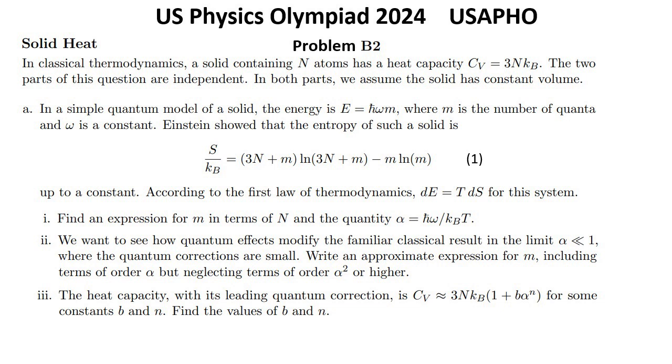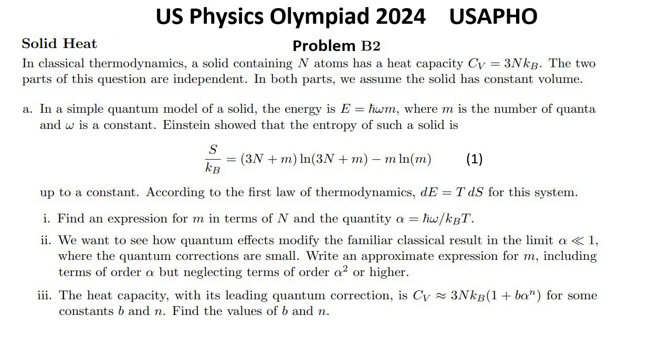Problem B2. Solid heat. In classical thermodynamics, a solid containing n atoms has a heat capacity CV equals 3n kB, where kB is the Boltzmann constant. The two parts of this question are independent. In both parts, we assume the solid has constant volume.